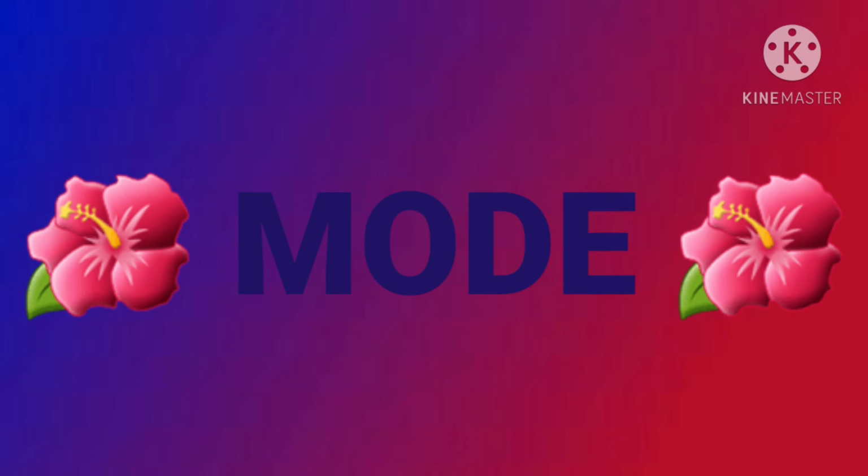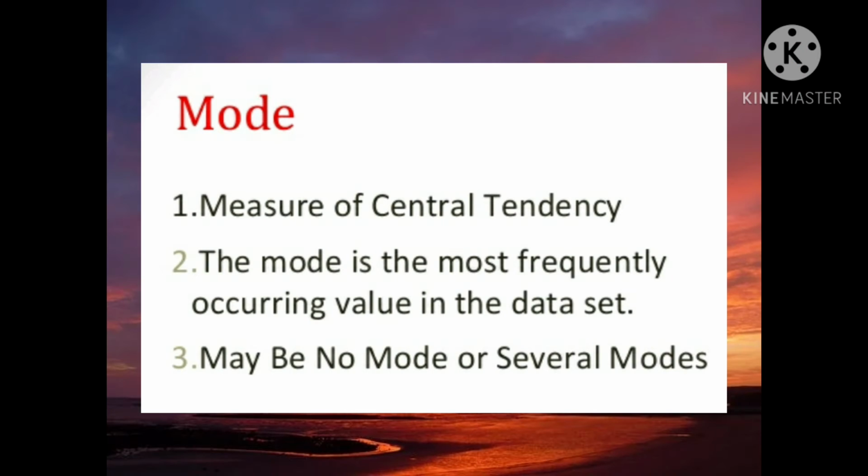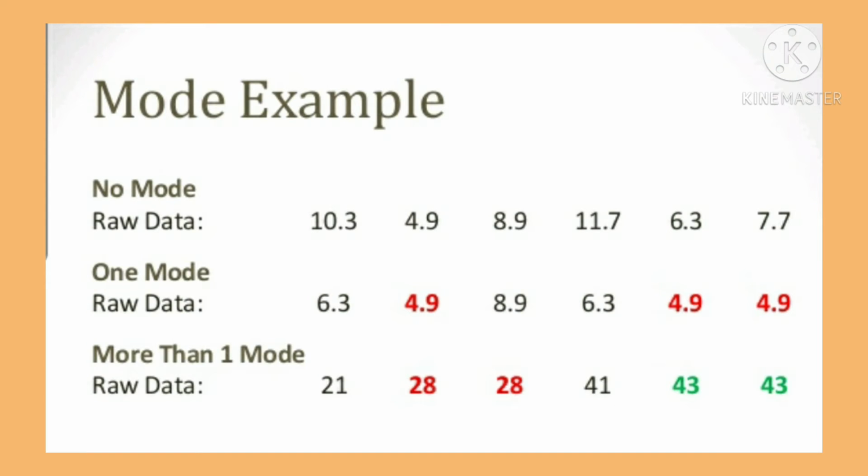Children, let us learn about mode. Mode, a measure of central tendency. The mode is the most frequently occurring value in the data set. There may be no mode or several modes. Children, now we will see some examples related to the mode.